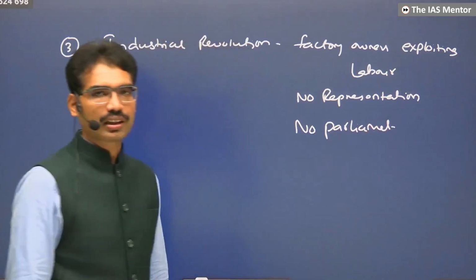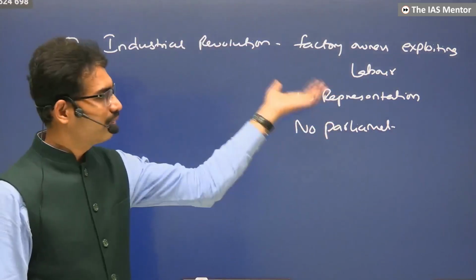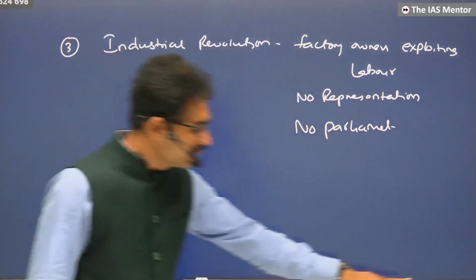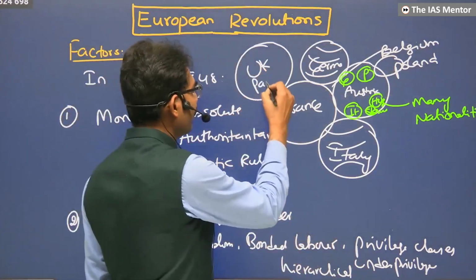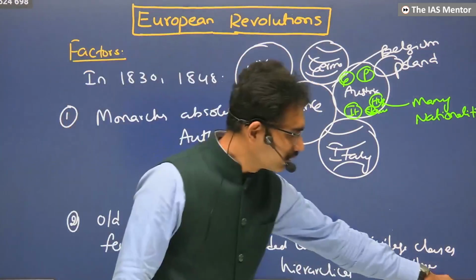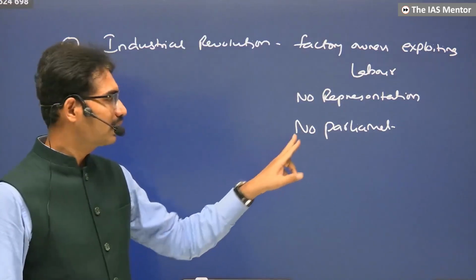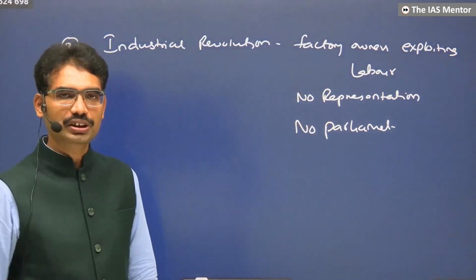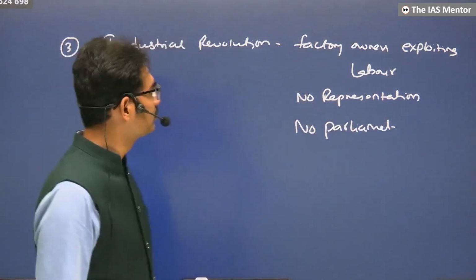When it comes to Russia, it happened in the 1900s only. No parliament at all. Then where is the representation? Even though England, the United Kingdom, has a parliament, there is no representation for the workers. This even created movements. Labor people themselves created a movement called the Chartist movement. No parliament, no representation.